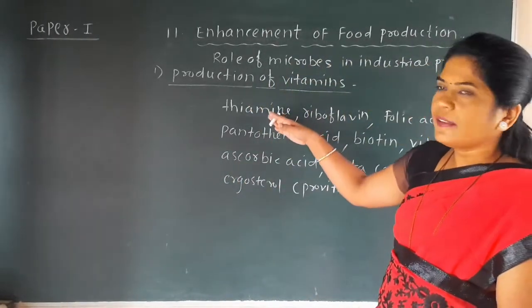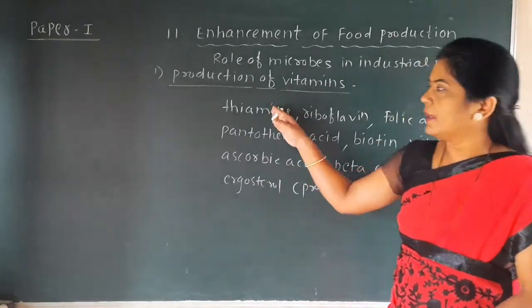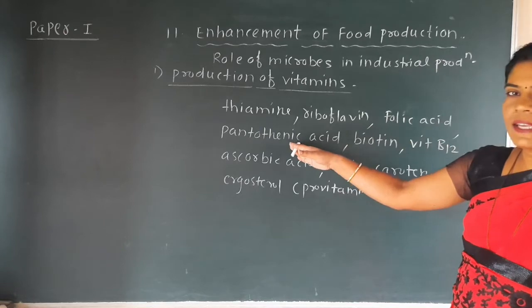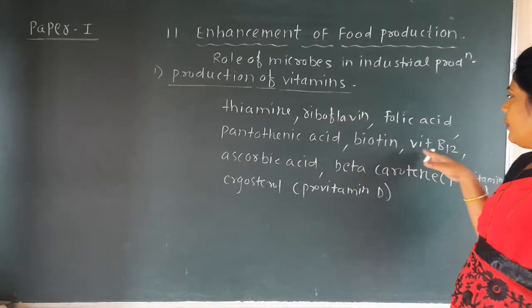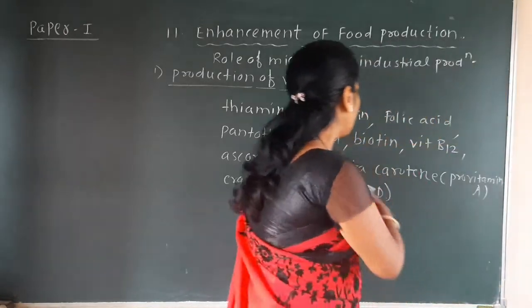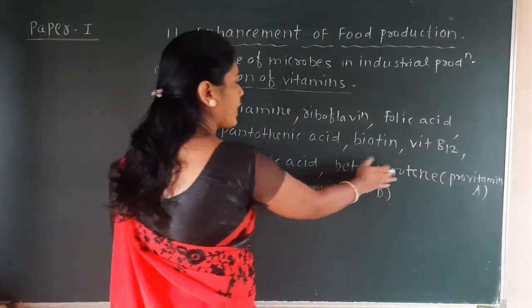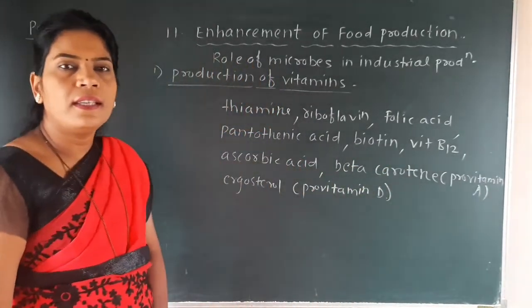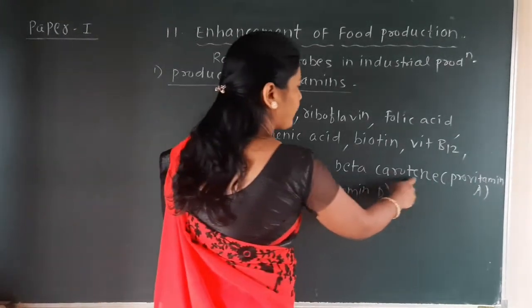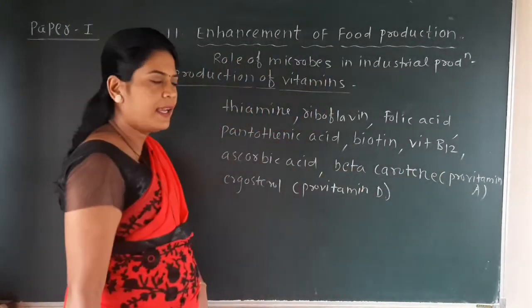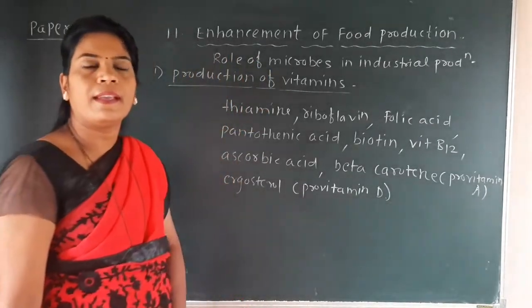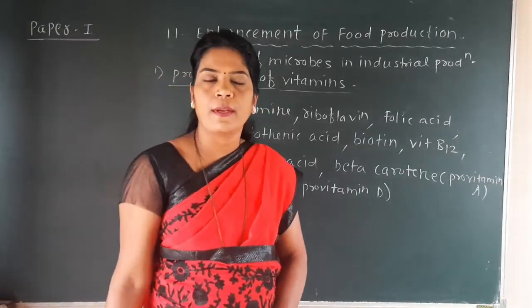So these are the names, for example, thiamine, riboflavin, folic acid, pantothenic acid, biotin, vitamin B12, ascorbic acid, beta carotene, ergosterol, etc. And see here this carotene is called as provitamin A, while this ergosterol is called as provitamin D. And what is the meaning of provitamin?